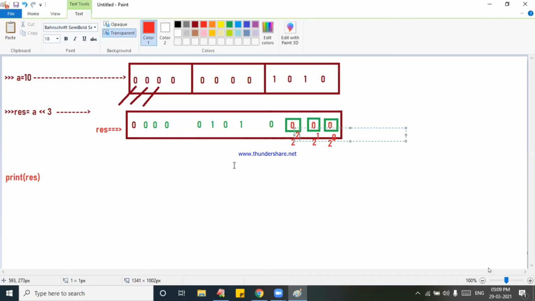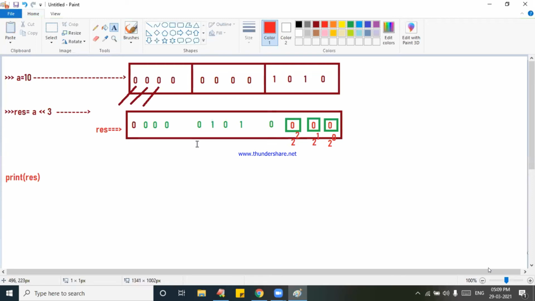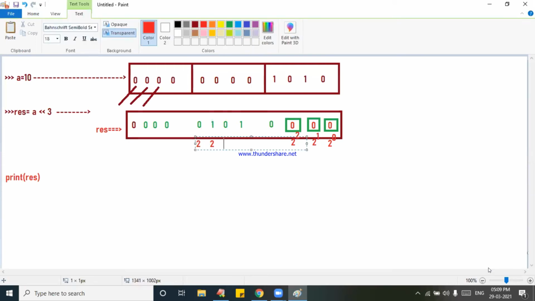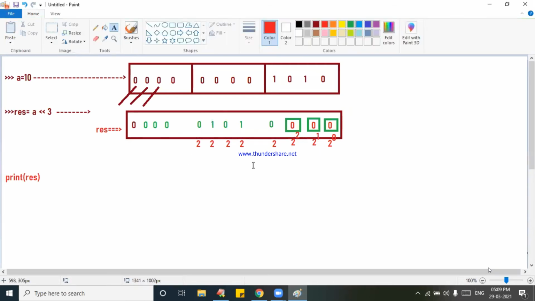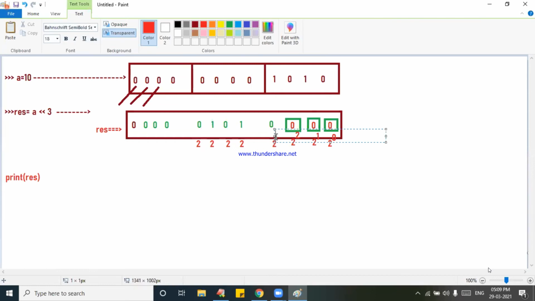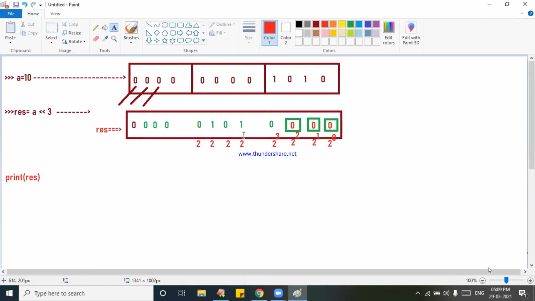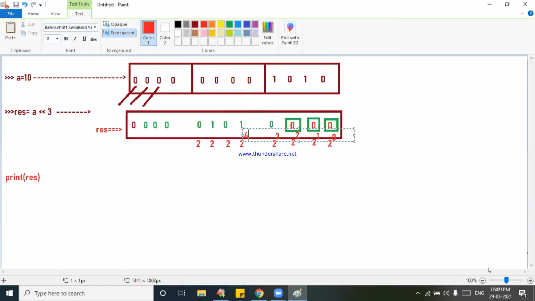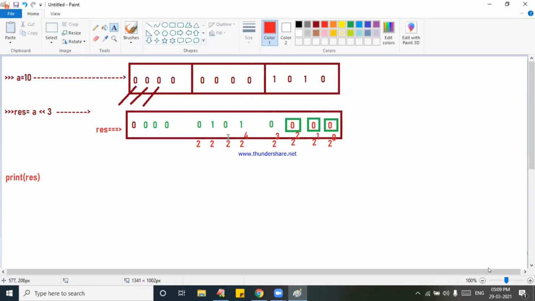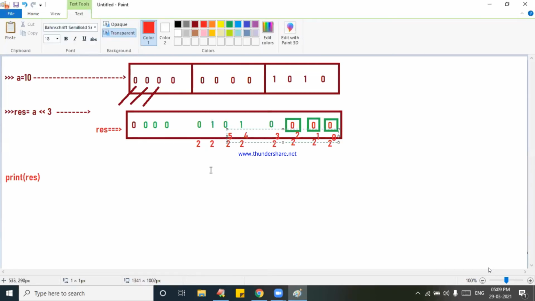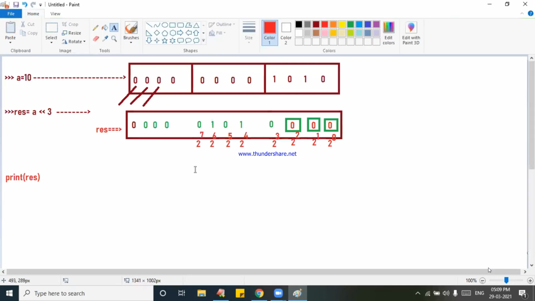Okay, now here, like that I need to write it. Here I will write 2, here 3, here 4, here 5, here 6, here 7. Tell me, 0 into 2 to the power of 7.